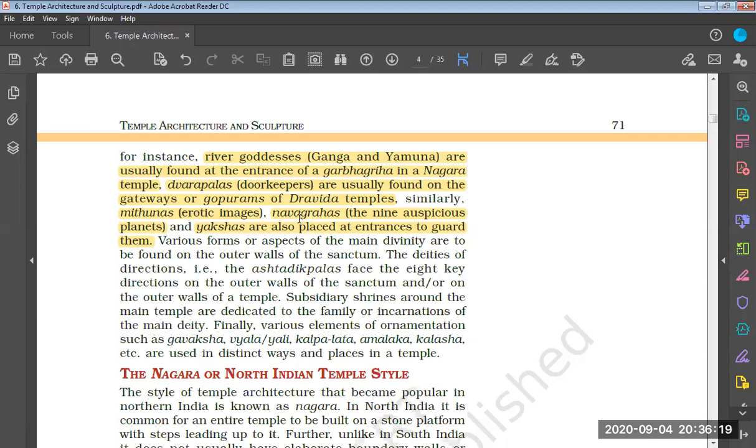Then we have Navagrahas, they are the 9 auspicious planets. Then Yakshas are also placed at the entrance to guard them. Various forms or aspects of the main divinity are to be found on the outer wall of the sanctum. The deities of the directions, the Ashtadikpalas, face the 8 key directions.